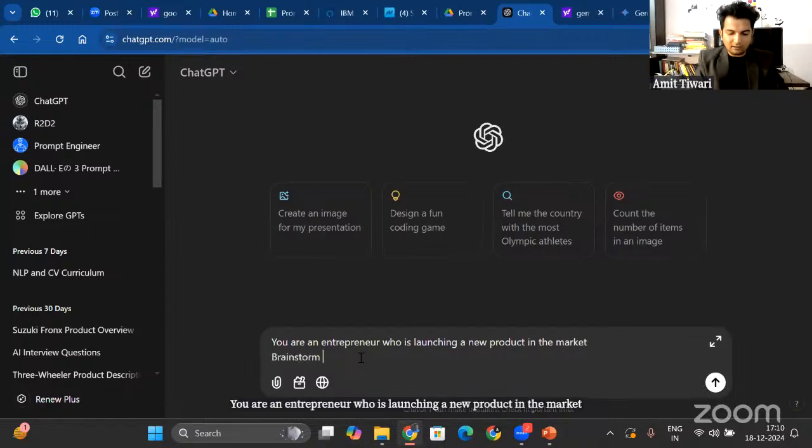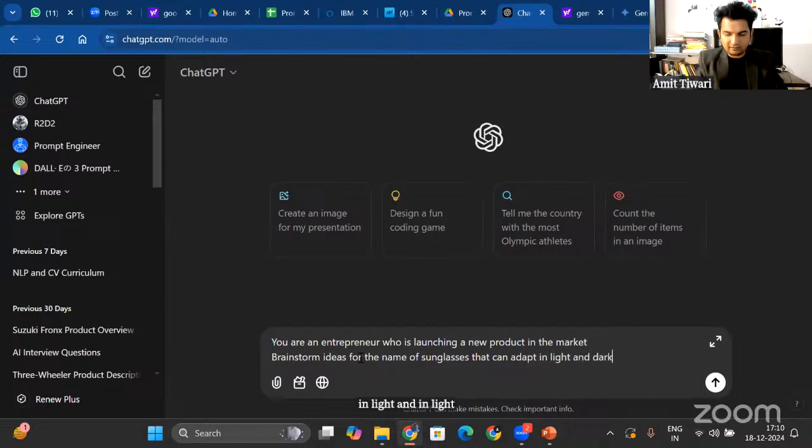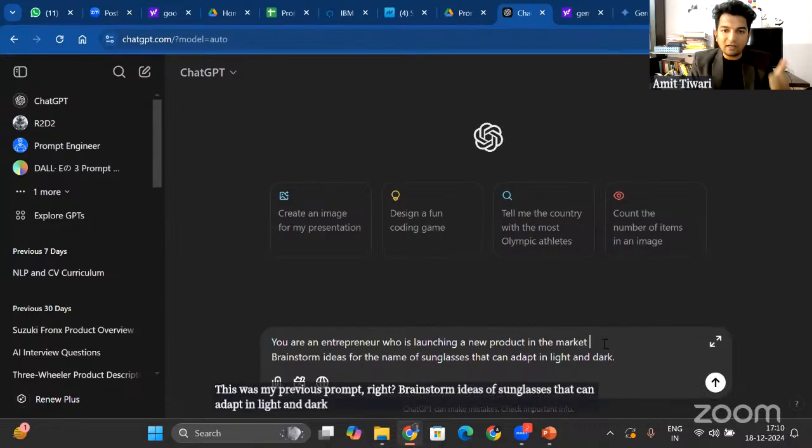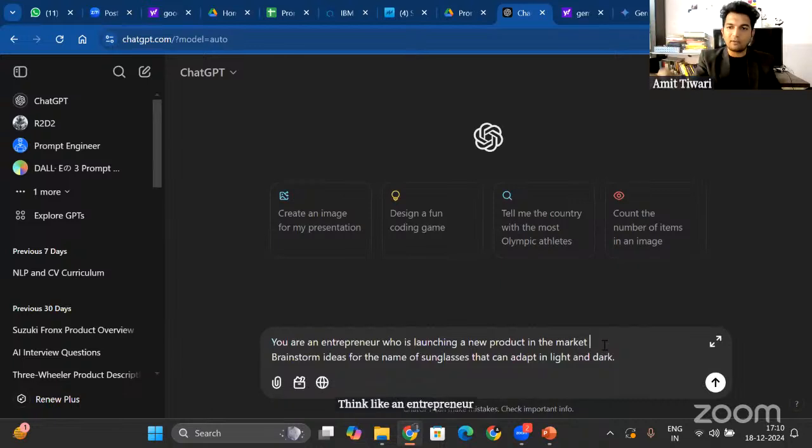Brainstorm ideas for the name of sunglasses that can adapt in light and dark. Okay, so this was my previous prompt, right? Brainstorm ideas of sunglasses that can adapt in light and dark. Now I am giving ChatGPT a persona. Think like an entrepreneur who is launching a new product in the market. So ChatGPT is now thinking like you.